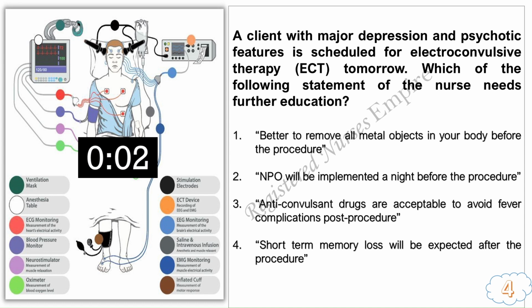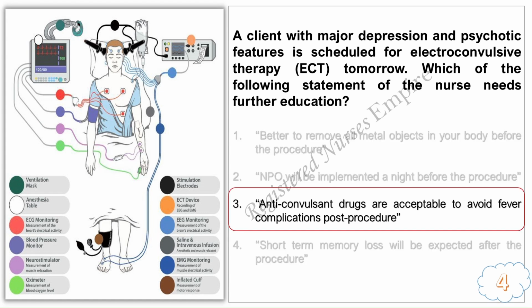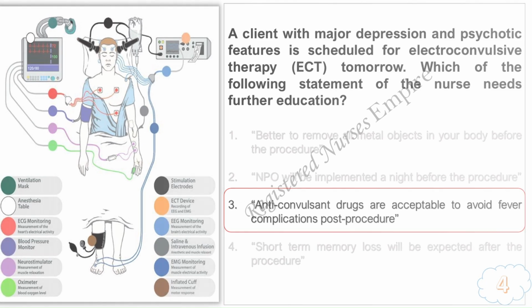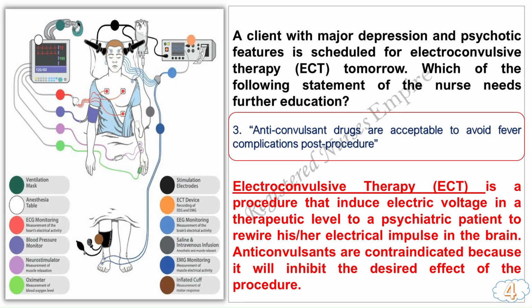Three, two, 1. The answer is 3. Anticonvulsant drugs are acceptable to avoid fever complications post-procedure. Remember, electroconvulsive therapy, ECT, is a procedure that induces electric voltage at a therapeutic level in a psychiatric patient to rewire his or her electrical impulses in the brain. Anticonvulsants are contraindicated because they will inhibit the desired effect of the procedure.